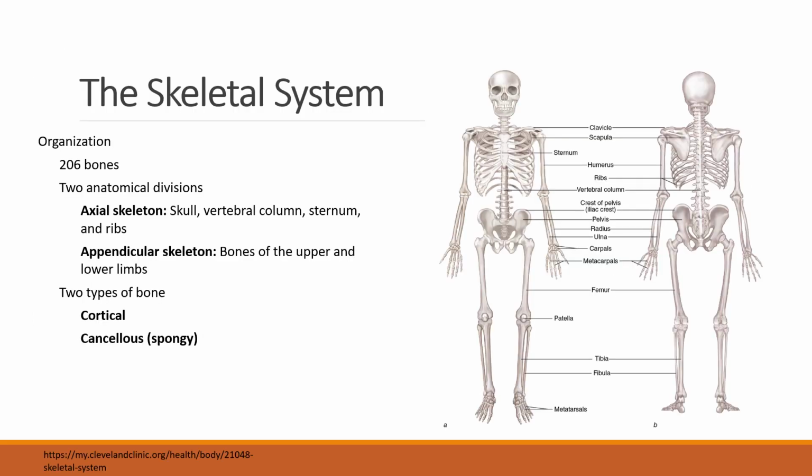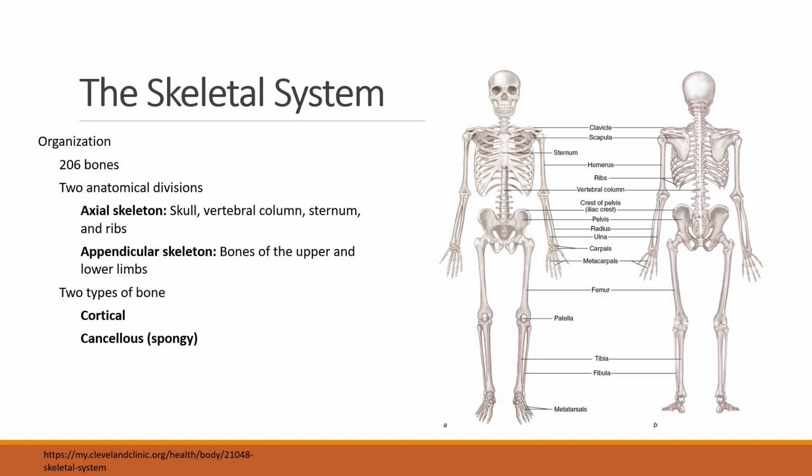So now we're going to talk a little bit about the skeletal system. And you can see here the picture. It shows the front view and rear view of an adult male human skeleton. The skeletal system works as a support structure for your body. It gives the body its shape. It allows movement, makes blood cells, provides protection for organs, and stores minerals.